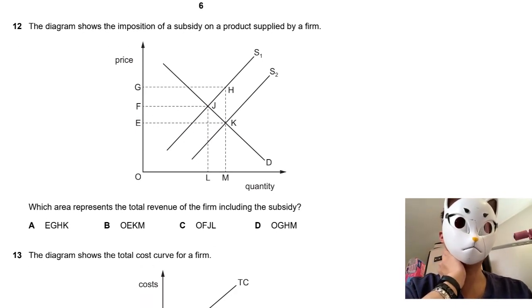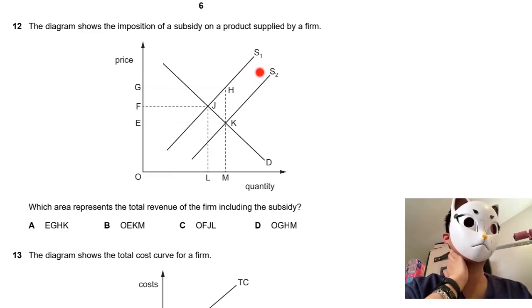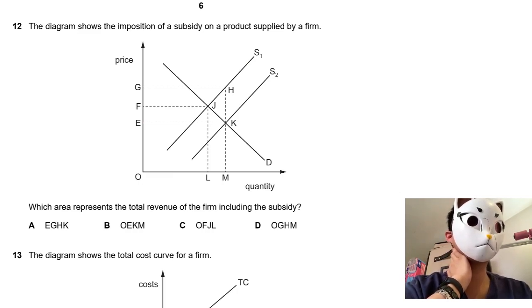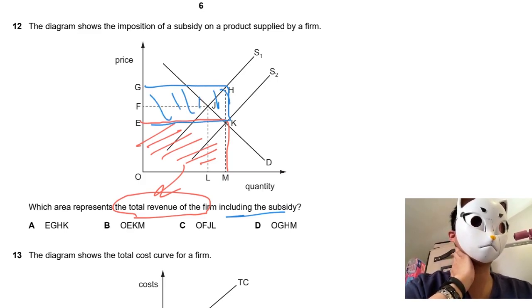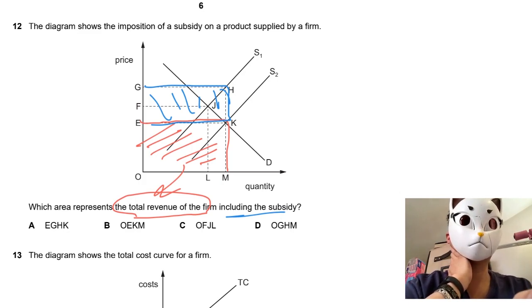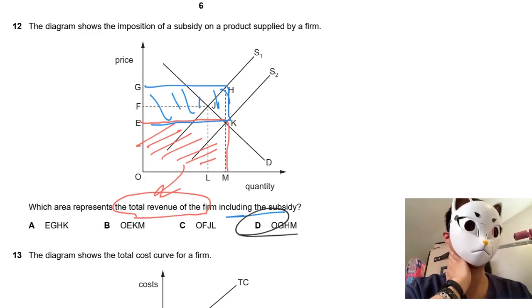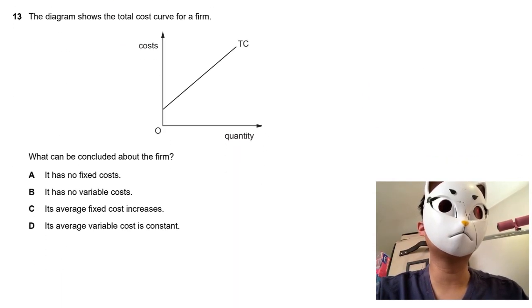MC question 12. A subsidy is provided to the firm, such that the supply curve moves outward. So what represents the total revenue of the firm, including the subsidy? The total revenue of the firm will be here, including the subsidy. So the answer is GHOM. The answer goes to D. Straightforward and easy. Let's move on to the next question.